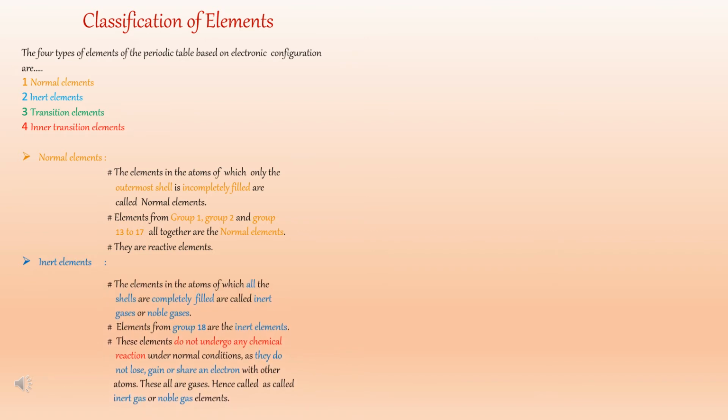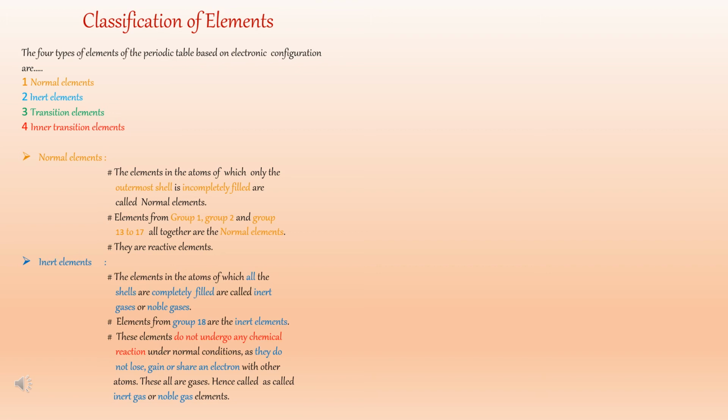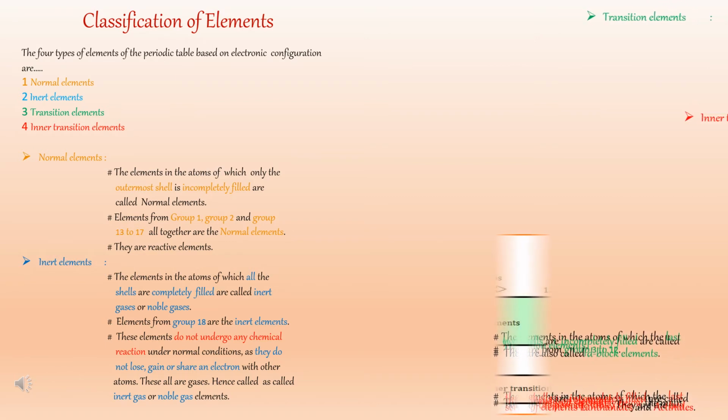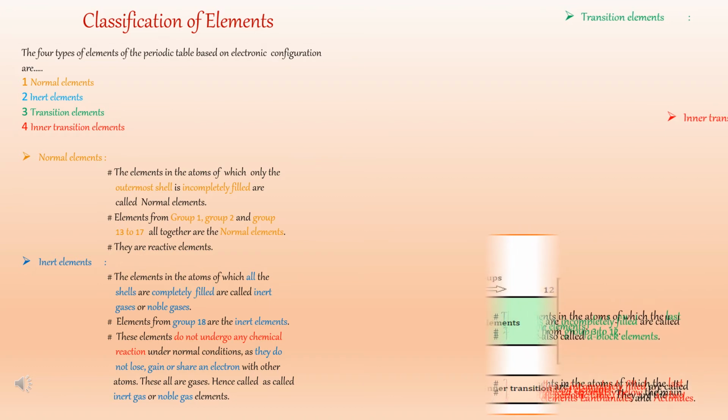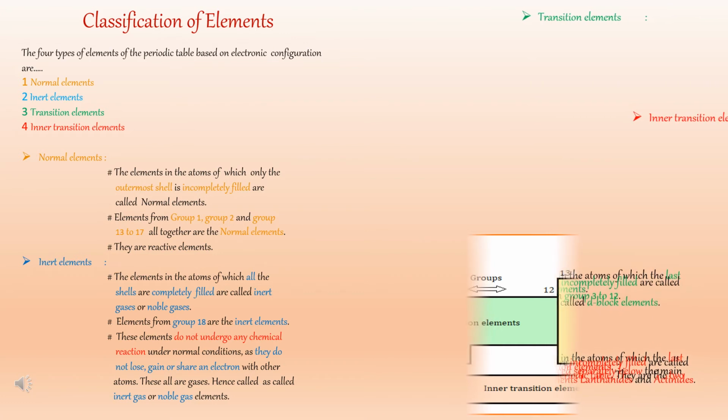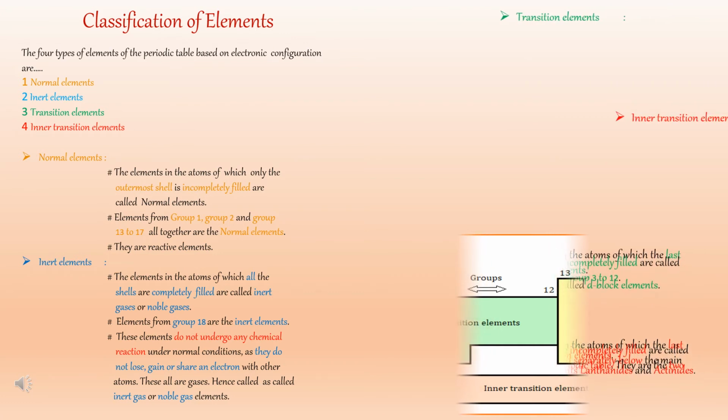The second type is inert elements. The elements in the atoms of which all the shells are completely filled are called inert gas elements or noble gas elements. Having 2 electrons in the outermost shell of an atom is called the duplet state, and having 8 electrons in the outermost shell of an atom is called the octet state. If any atom achieves this duplet or octet state, then we say that all shells are completely filled.